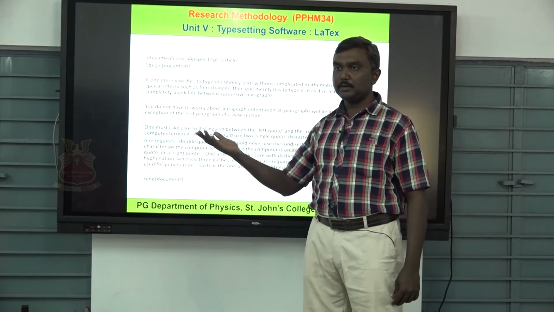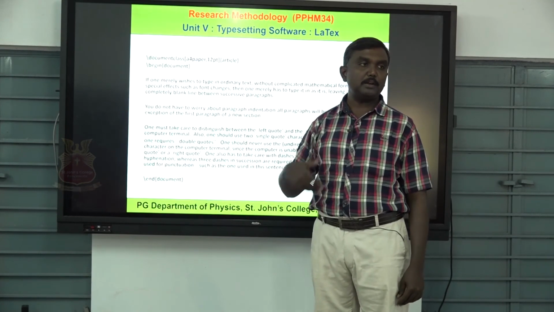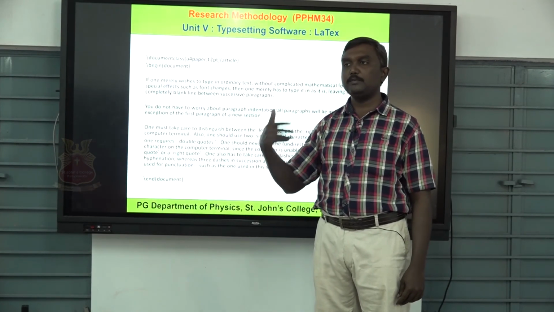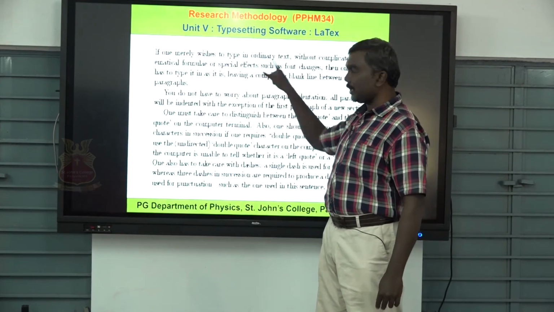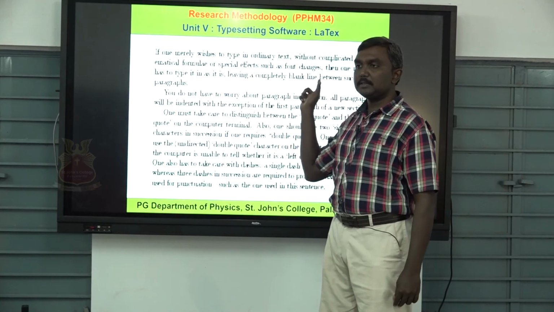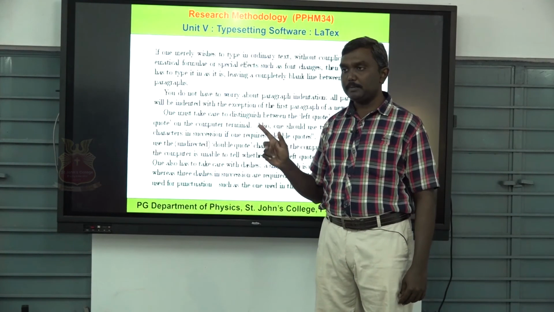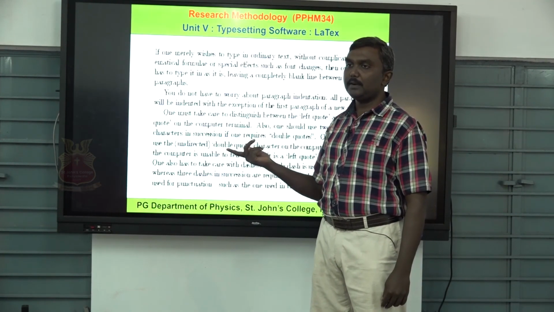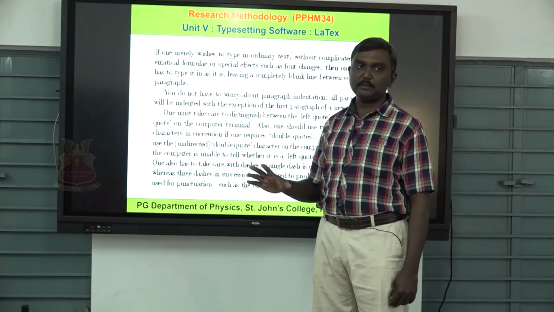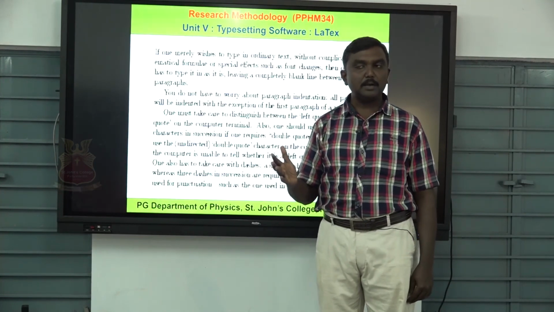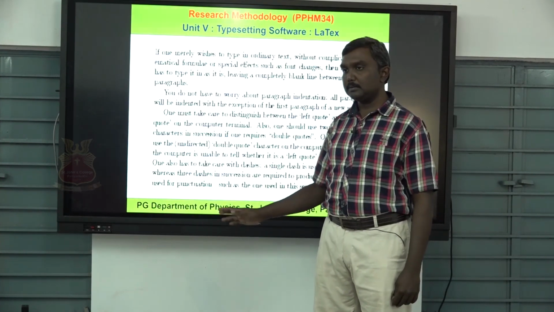Then if you execute and print this DVI file, it can be saved as the DVI file. If you execute and print this one, you will get output like this. Here it's Times New Roman. The size of the paper, on executing, you can identify as A4 size paper. If you want to change the font, you can use it. If you want to change the font size, you can also change it. Okay. So next class we will continue with producing documents using mathematical representations and everything. Okay. Thank you.